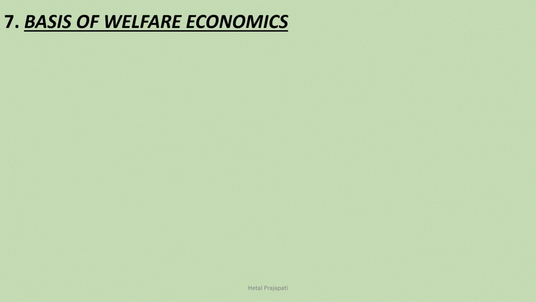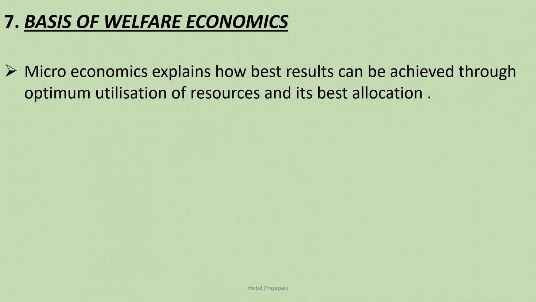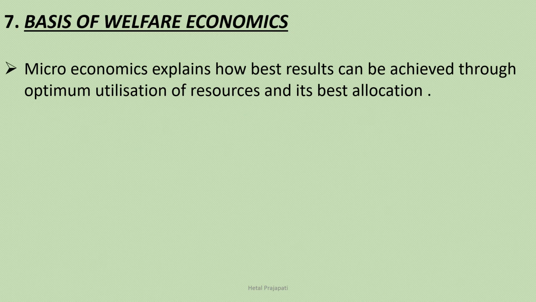Seventh point is the basis of welfare economics. Microeconomics explains how the best result can be achieved through optimum utilization of resources and their best allocation. It means we have to make maximum utilization of resources so that we are able to achieve the best result, and try to reduce wastage of resources so that we can get more and more output and achieve more and more profit in our business.